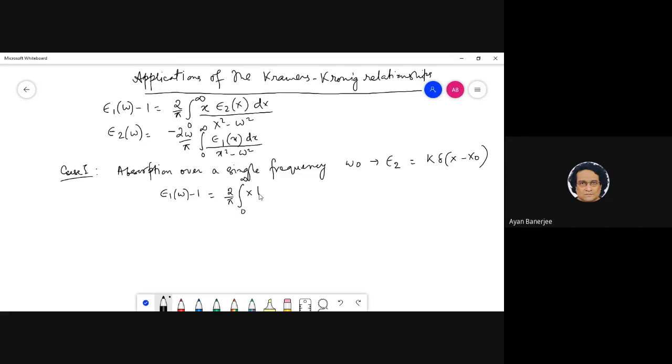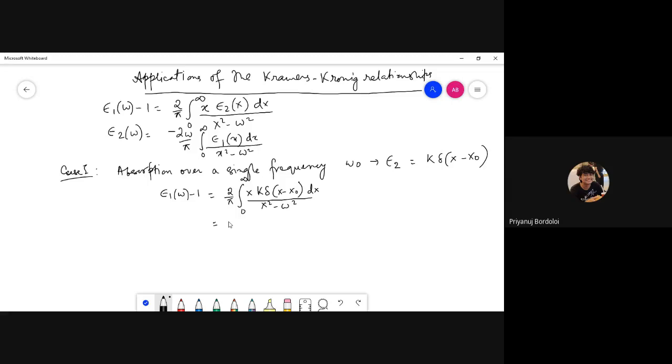So it is just the integral of x k delta(x minus x naught) dx by x square minus omega square. What will this be? What will the answer look like? It should be the function evaluated at x equal to x naught, divided by... why divide by 2? It is the delta function.